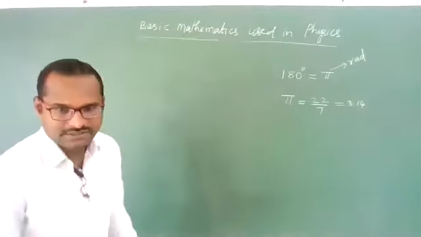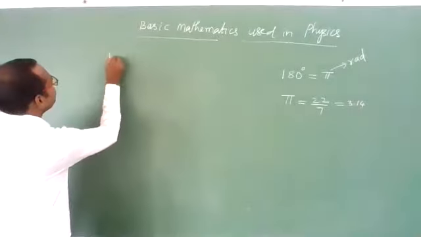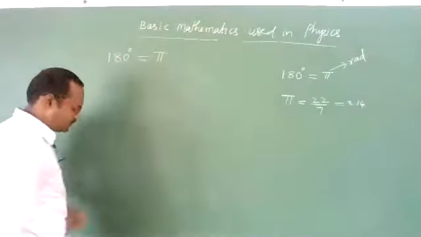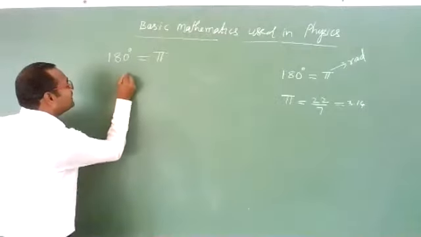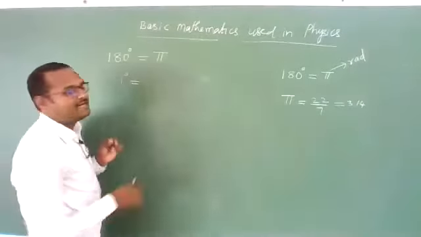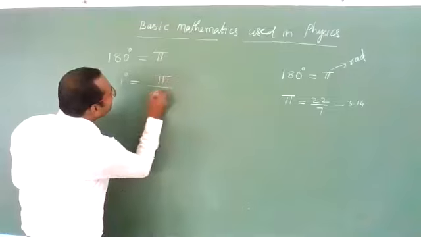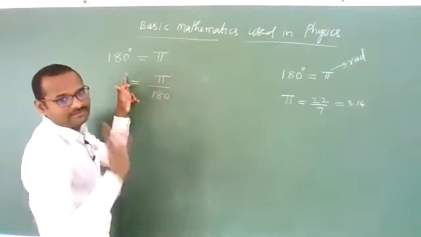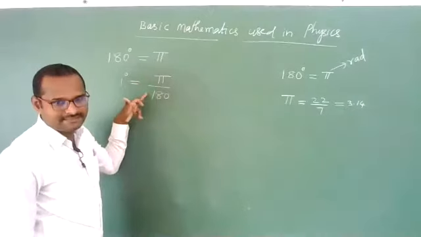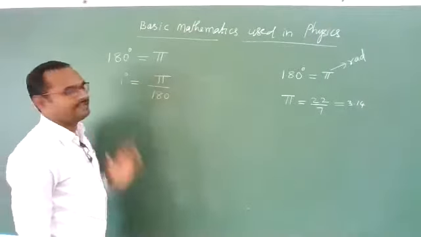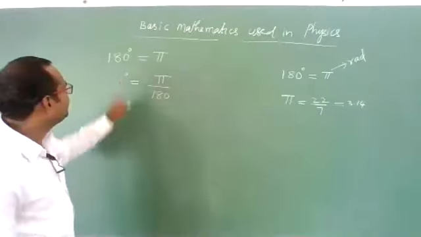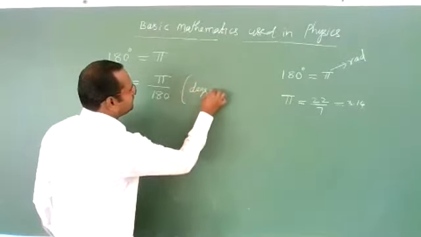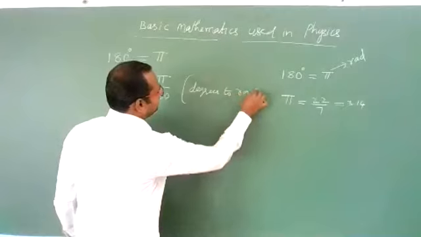See students, 180 degrees is equal to pi radians, I told you. Then what will be the value of 1 degree? 1 degree is pi divided by 180. If you send this 180 to this side, here 1 degree will be there. Pi by 180. So this is the conversion of degrees to radians. Remember.